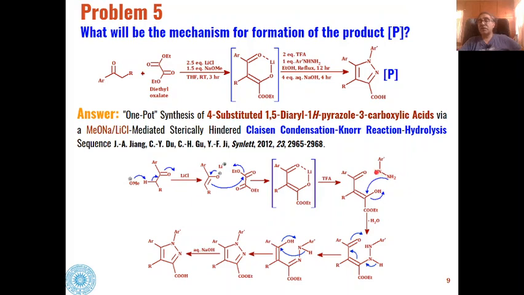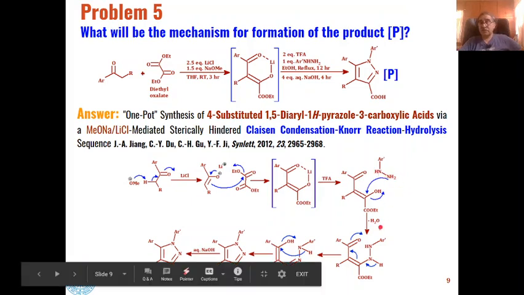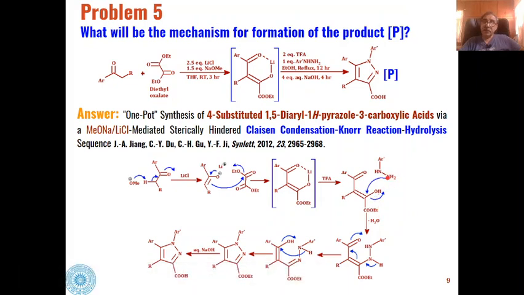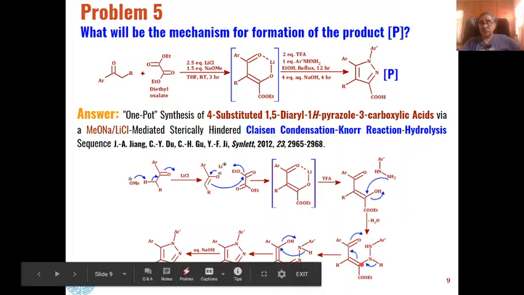Then these ketoenol ethers will condense with aryl hydrazines like this, with the elimination, in the first step, of OH from here and H from here, and this nitrogen will attack this electrophilic carbon to form a carbon-nitrogen bond. So this type of intermediate will be formed.